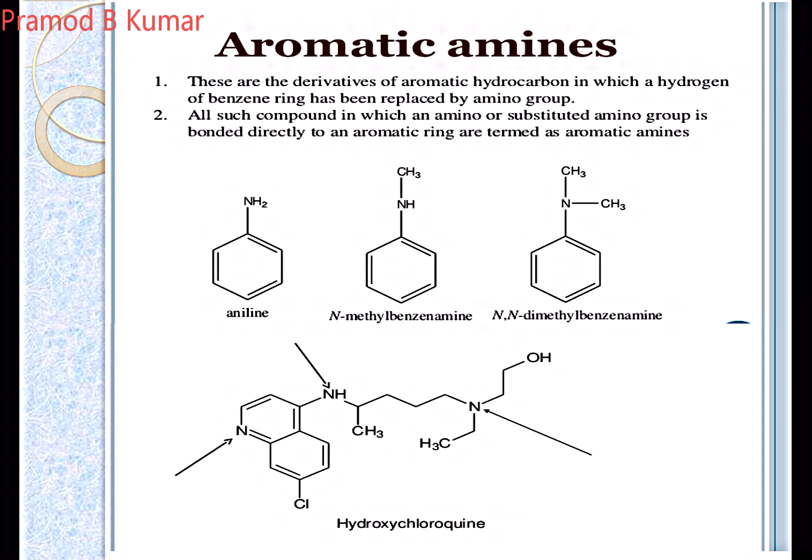So let us take an example of your hydroxychloroquine. Which types of amines are there? You can see there are 3 nitrogens. One is your heterocyclic nitrogen, which is the part of your quinoline ring. Next, which is attached to the ring, and if you see this particular nitrogen, because there are two groups attached, it is an example of your secondary amine. And the terminal amine, where there are 3 alkyl groups attached to it, is an example of your tertiary amine.